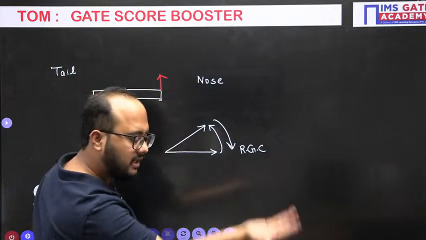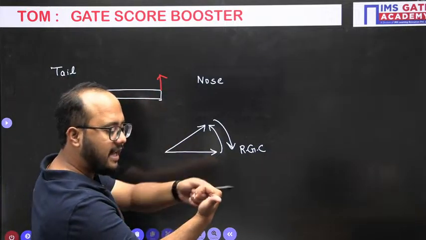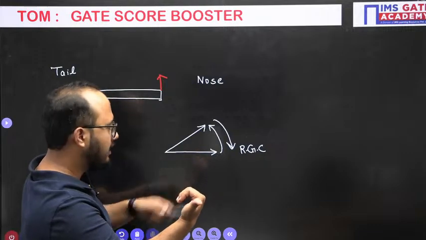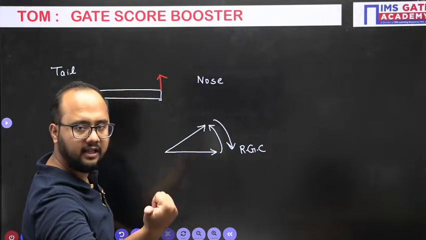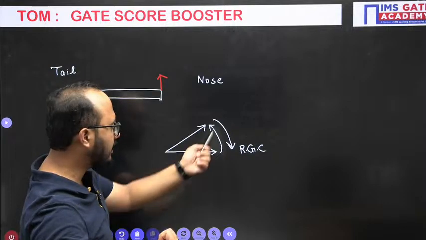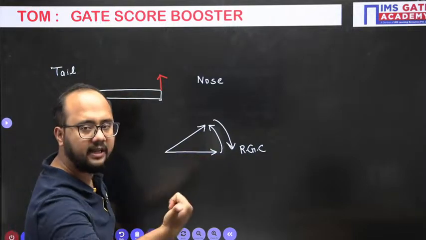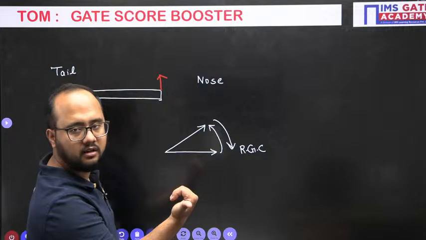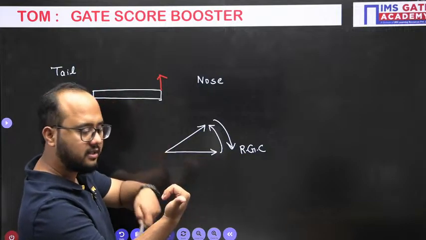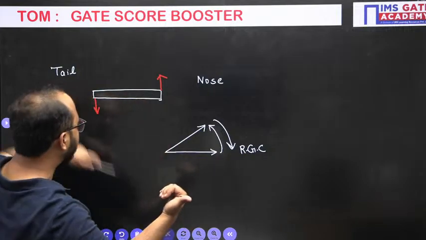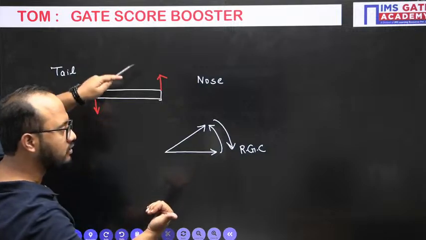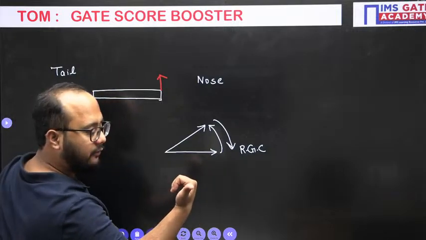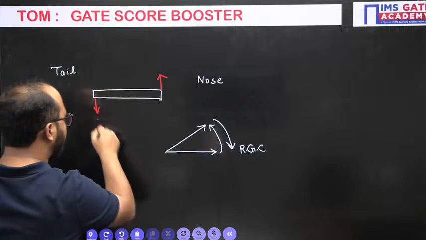That is because of the direction of the couple. This direction is what? The direction of the couple. This thumb will tell the arrow. According to the direction of the arrow, I will keep my thumb. Then how the fingers are curled, that we need to understand. Because of that, the tail part goes down, the nose part goes up. And from the front, if you observe, this is an anti-clockwise sense of couple.